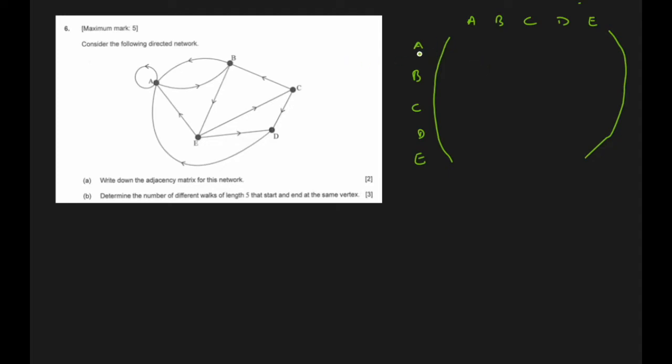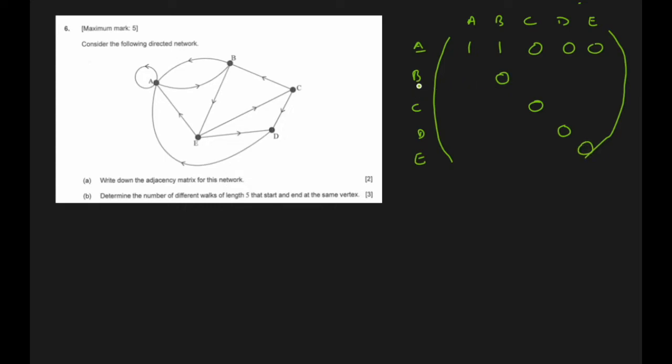Now let's see, is there a loop from A to A? Yes, there is one, we can see here. So one is there. A to B, we have a connection. And A to C, D and E, there is not any connection. A is connected to E, but it is in the opposite direction. A is also connected to D, but the direction is from D to A. So we will write 0, 0, 0. There is no other loop from B, C, D, E either. You can directly write the diagonal as 0, 0. D to D is also 0. E to E is also 0.